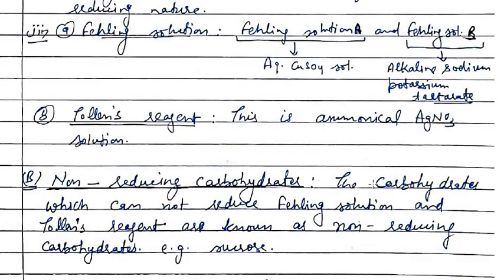Now non-reducing carbohydrates are the carbohydrates which cannot reduce Fehling solution and Tollens reagent. For example, sucrose. In sucrose, the two molecules of monosaccharides are bonded in such a way that a free aldehyde group or a free ketone group is not available. That's why they don't reduce Tollens reagent or Fehling solution, and they are known as non-reducing carbohydrates.